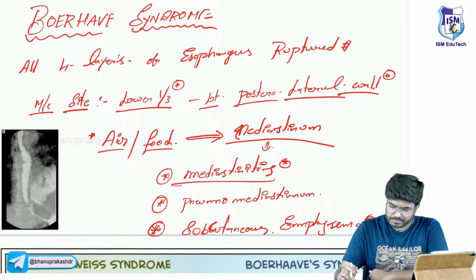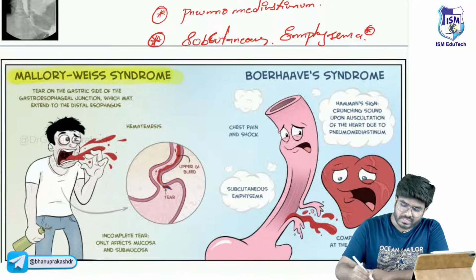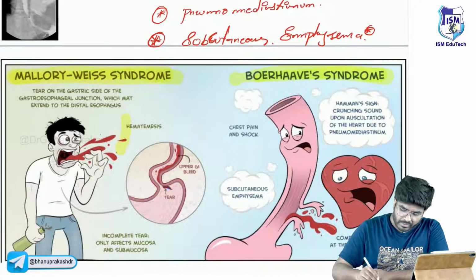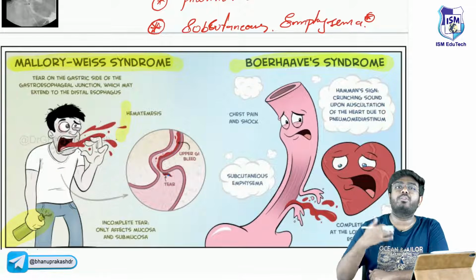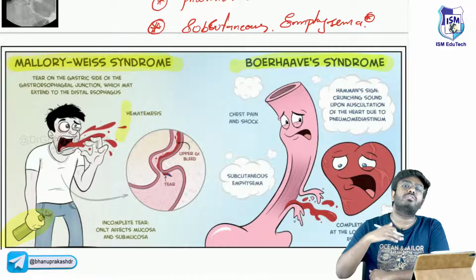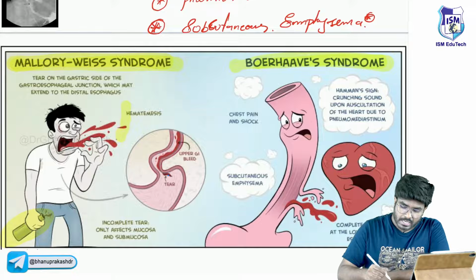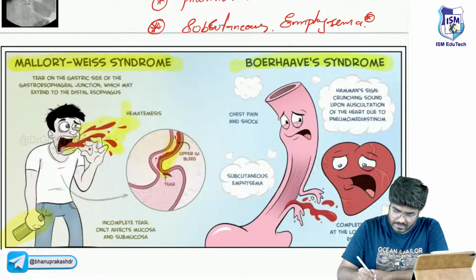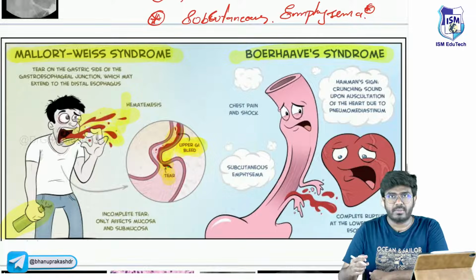Now here this is a beautiful image which I found on the internet. Mallory-Weiss syndrome and Boerhaave syndrome. In Mallory-Weiss syndrome, see, the patient is an alcoholic. He is going to have vomiting continuously, regularly. So there will be superficial longitudinal lacerations seen in the lower one third of the esophagus. Because of that, the patient is going to have hematemesis. Longitudinal tears. Upper GI bleeding can be seen.